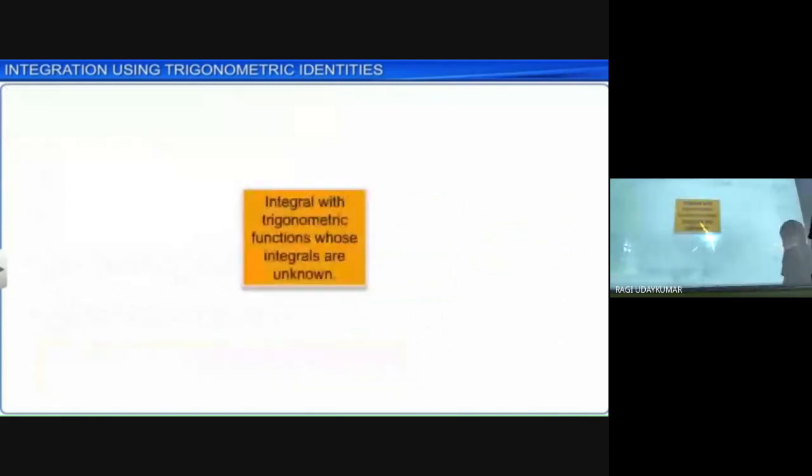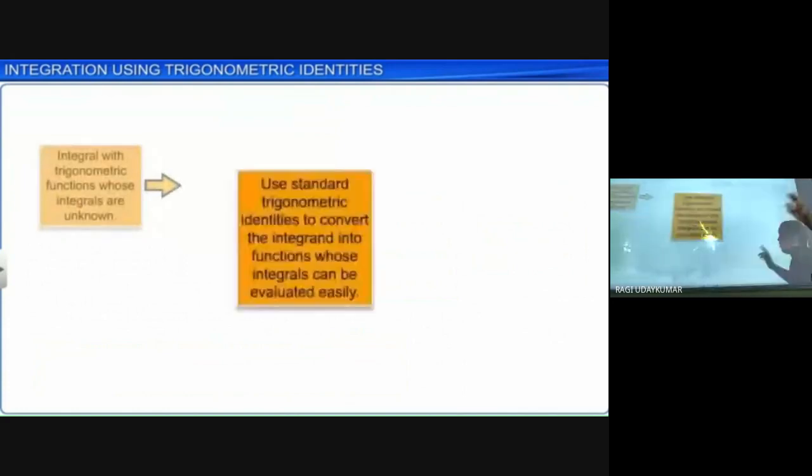So how do we solve these integrals? Integrals with trigonometric functions whose integrals are unknown. Here a flow chart is given to you. Through this flow chart you can use the different types of identities wherever given. Use the standard trigonometric identity to convert the integrand into functions whose integrals can be evaluated easily. Suppose cos square is given to you. We cannot evaluate cos square directly. Even the substitution method you cannot use.